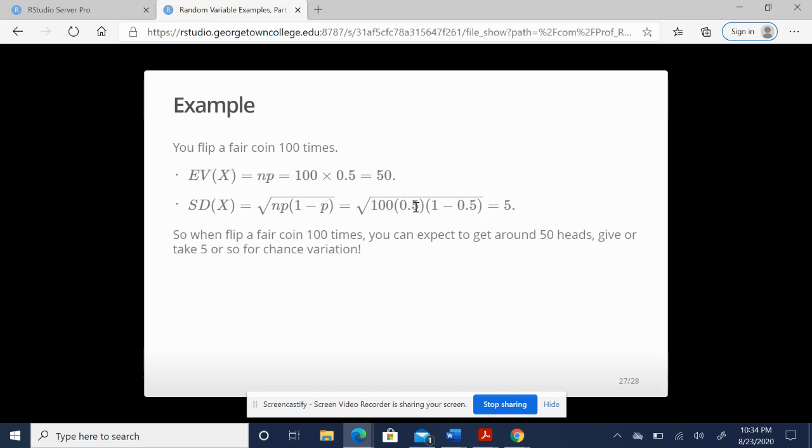When we multiply all three of these things and take the square root, we get a 5. So when we flip a fair coin 100 times, you expect to get around 50 heads, give or take 5 for chance variation. So somewhere between 45 and 55 is what we expect to happen the majority of the time. In fact, about 2/3 of the time.